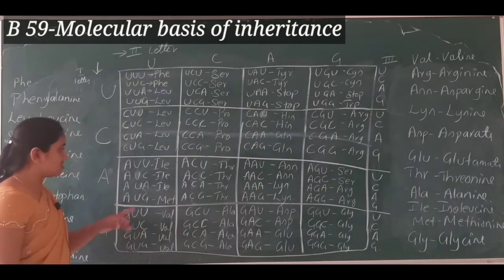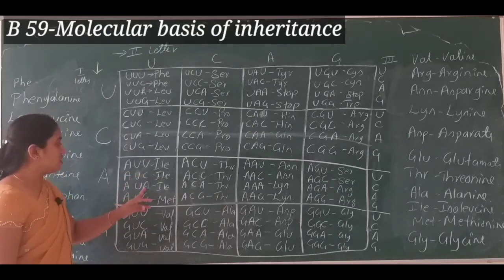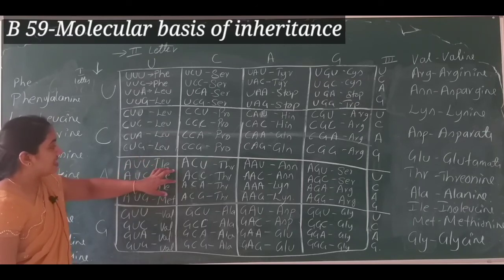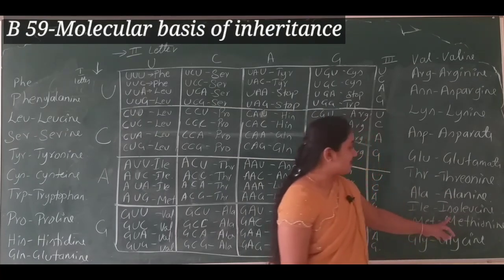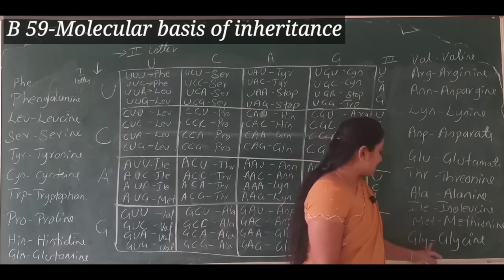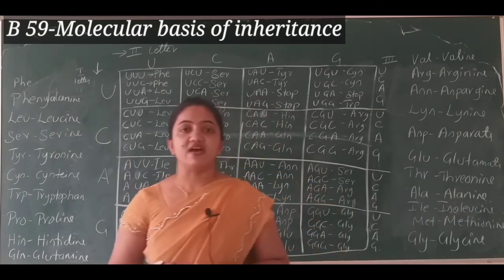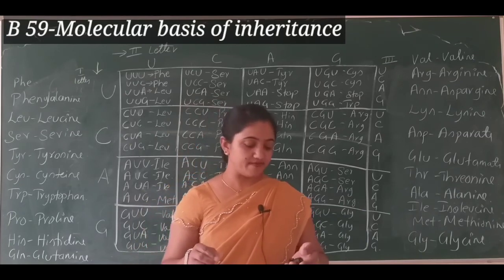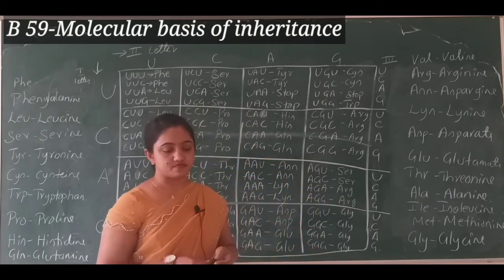Here it is AUU, AUC, AUA. These 3 triplet codons are going to code for the ILE amino acid. ILE is nothing but isoleucine, then methionine and glycine. So we have done with the checkerboard of genetic code or triplet codons.